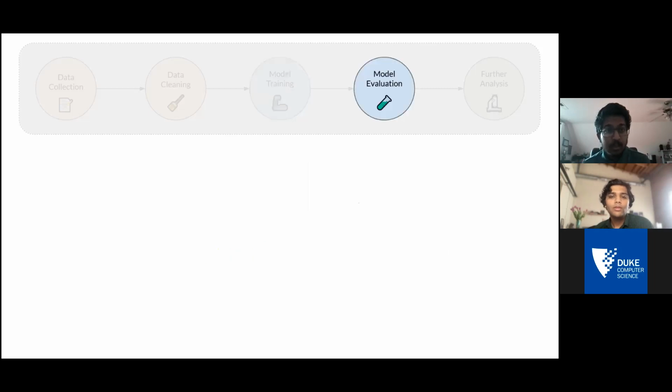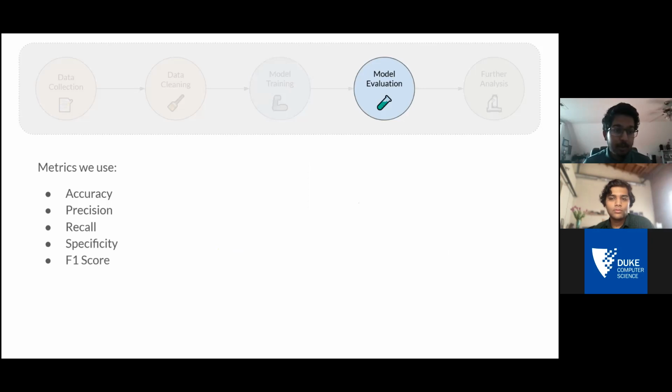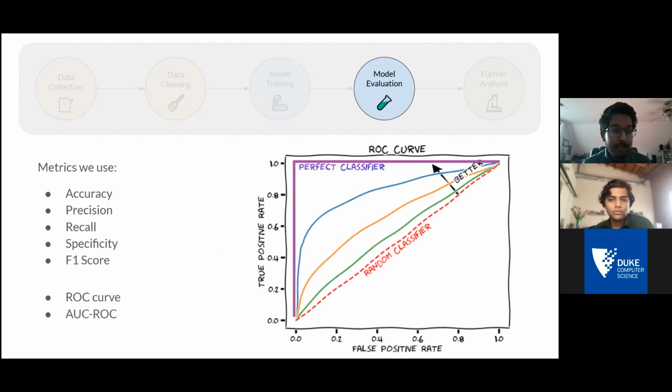So next we'll do model evaluation, and some contemporary metrics that we use are stuff like accuracy, precision, recall, specificity, and F1 score. In addition, we have a supplementary metric, the ROC curve. So to explain what the ROC curve does, it's essentially explaining how much better your model is than random at distinguishing between positive and negative classes.